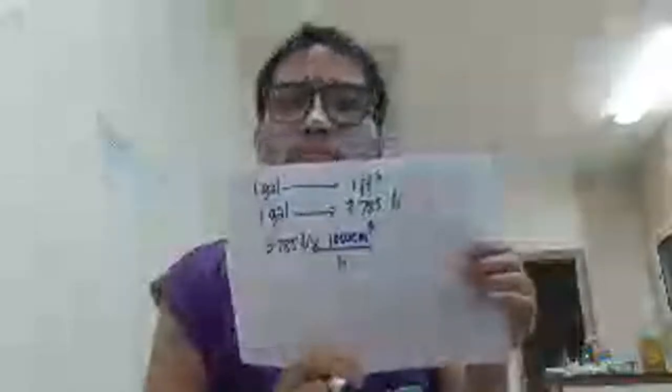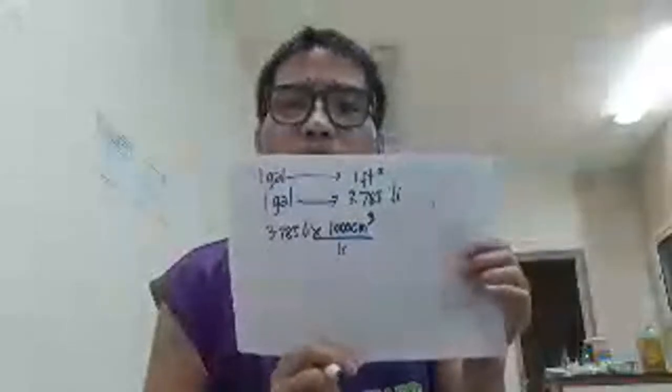Later we'll go back to the original equation and substitute it there, it cancels out, and then bingo. 1 gallon, 3.785 liters. 1 liter is equal to 1,000 cubic centimeter.